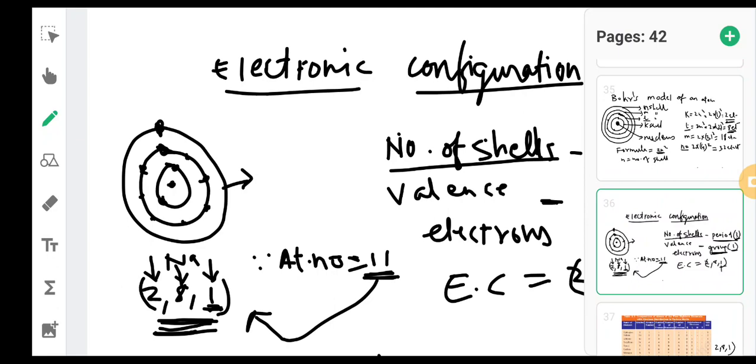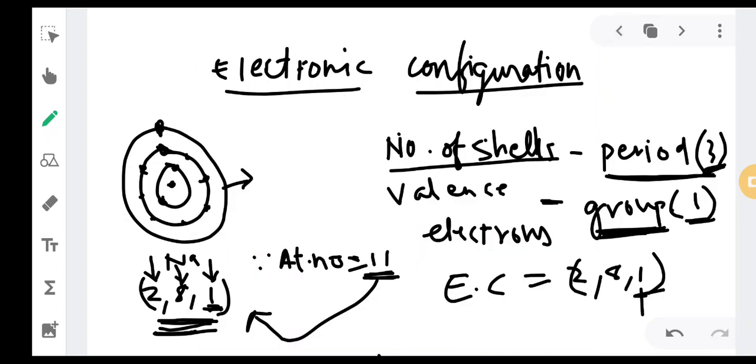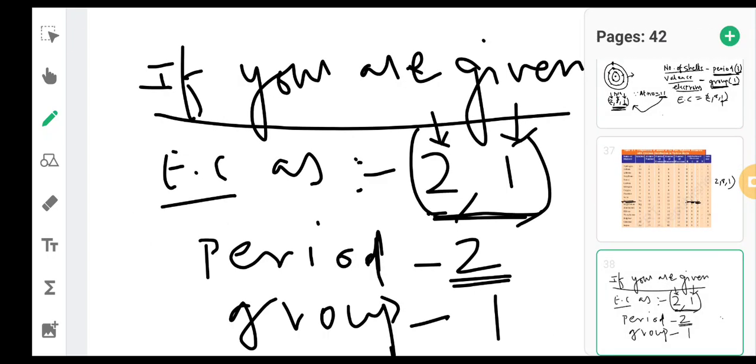So one more example we'll take. If you are given electronic configuration as 2, 1, what is the electronic configuration? It is 2, 1. So how many shells are there? 1 shell and 2 shell. Number of shells is nothing but 2. Number of shell depicts the period. This is very important. Number of shell will depict the period, and for number of valence electrons, you have to look at how many electrons are in the outermost shell.